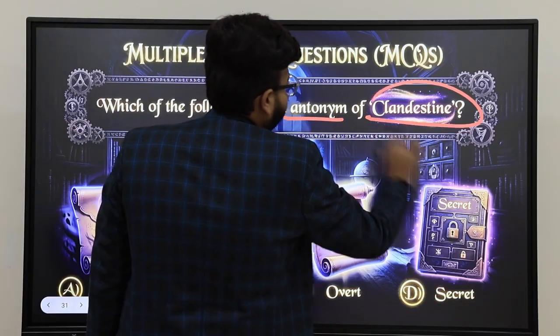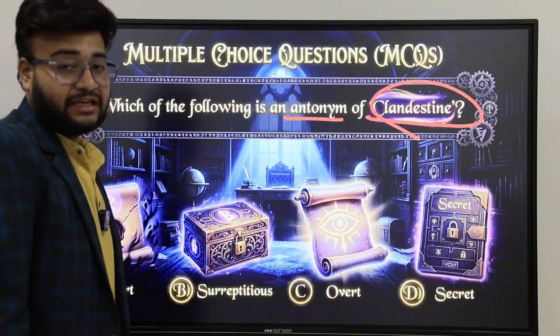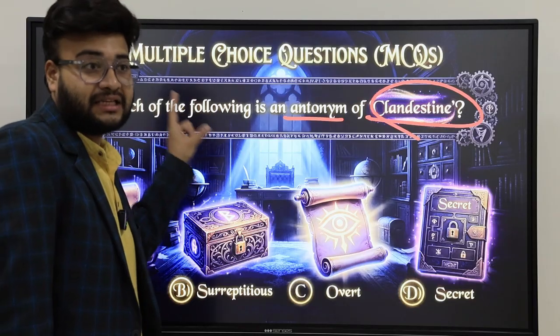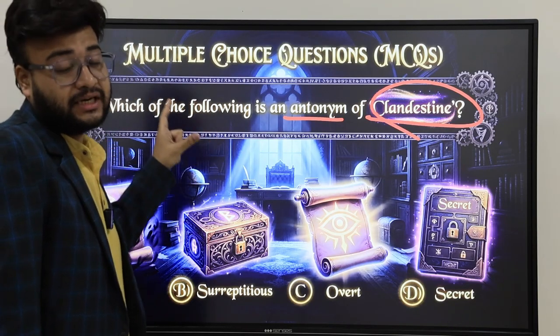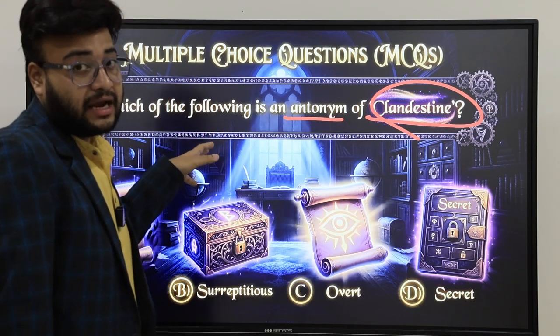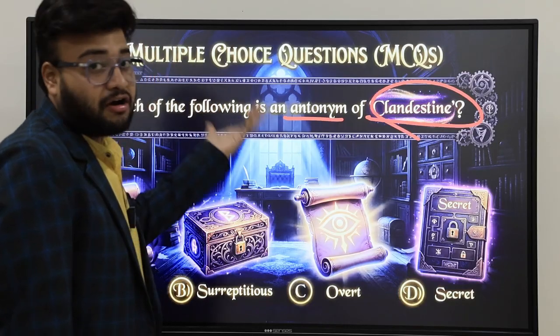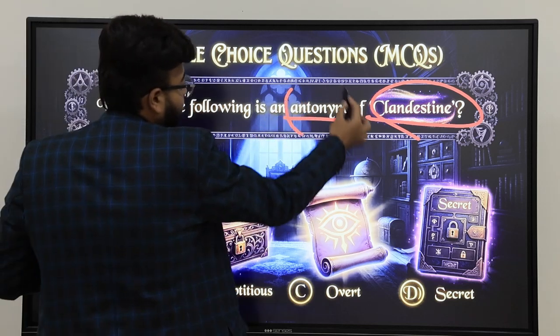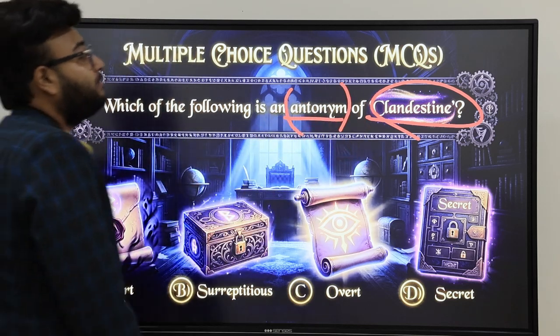Now, antonym. Before answering any question, read the direction very carefully, whether they are asking you for synonyms or antonyms. Most of the students go down with this confusion and deteriorate their chances of getting selected. So do not deteriorate your chance of selection, and answer the antonym of clandestine.